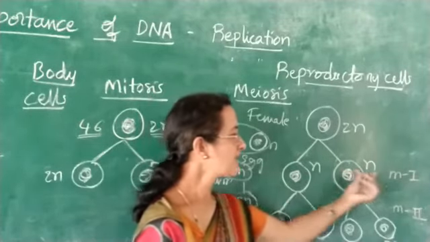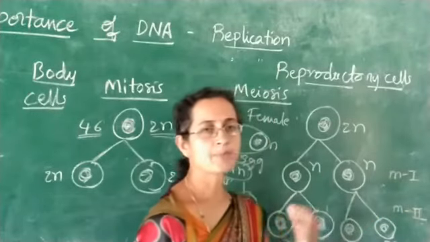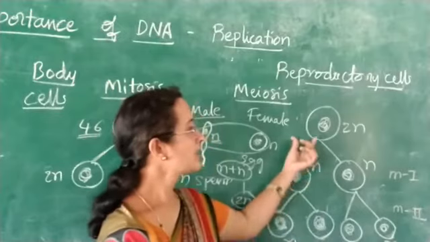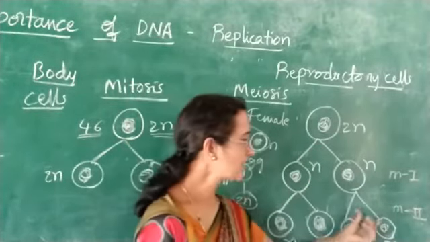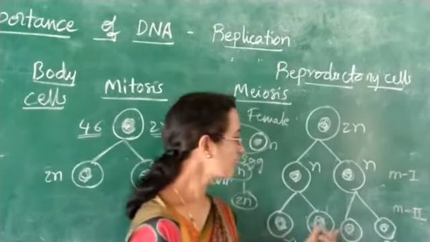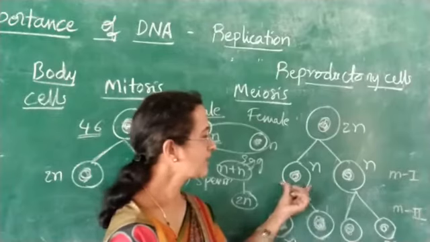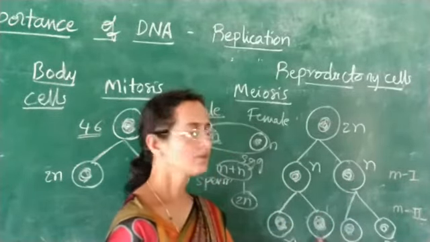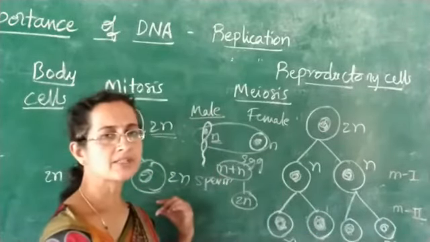So this is considered as the meiosis first step. In the first meiotic step, there is a reduction in the genetic material. Coming to the next stage, that is meiosis 2, whatever genetic material is there in these two cells, exactly the same amount gets transferred to the daughter cells, as we see in mitosis.